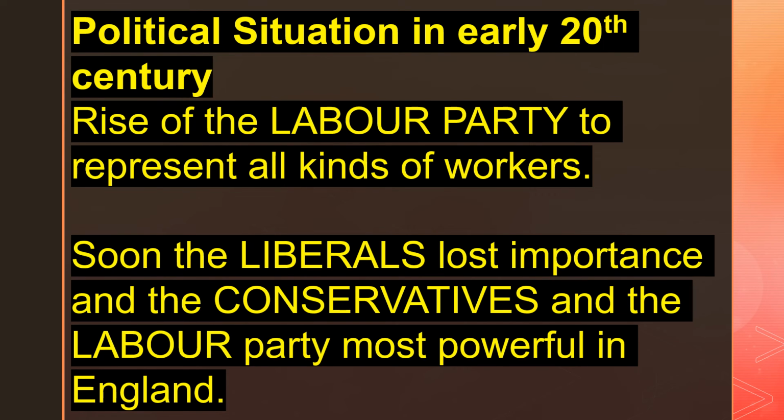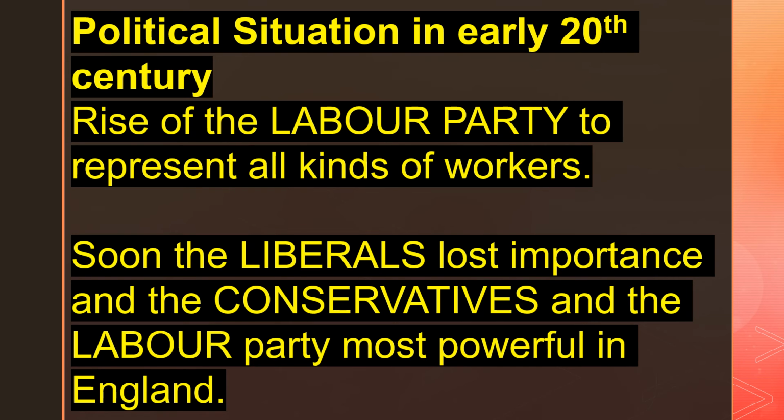Political situation in the early 20th century. The Liberal Party, it said that it is going to represent the salary or wage earners. But then, over a period of time, it was felt that the Liberal Party was not satisfactorily representing the problems of the salary or wage earners.